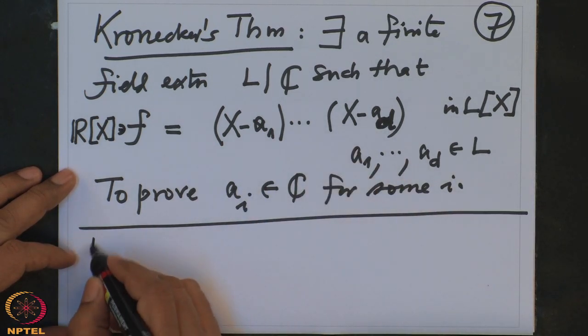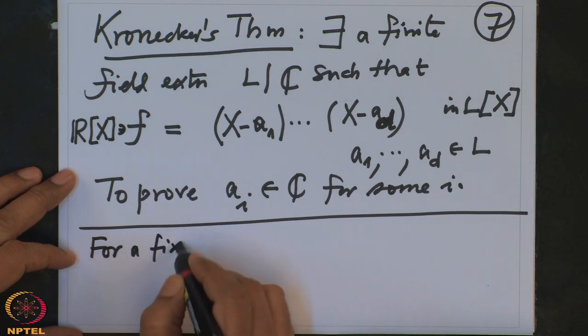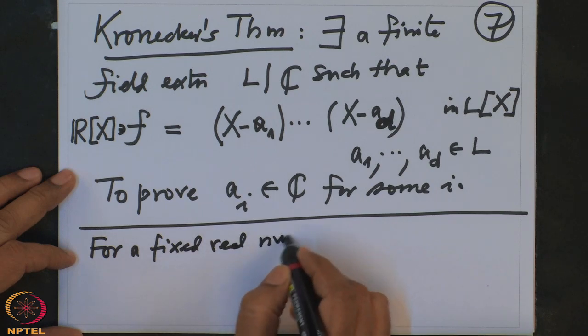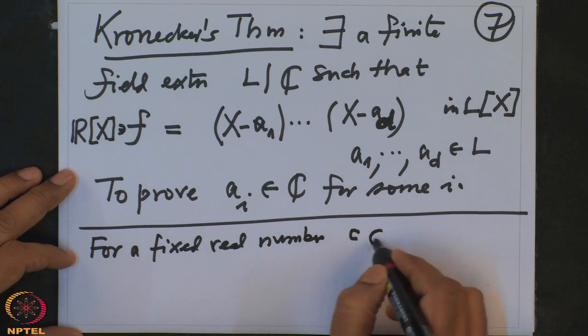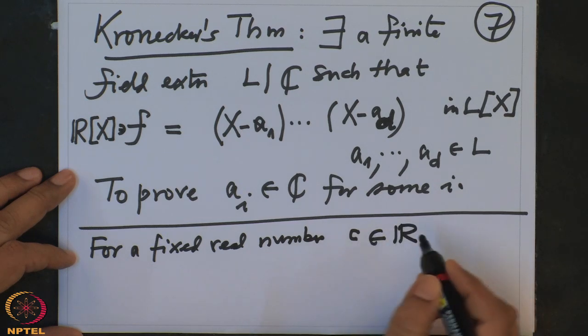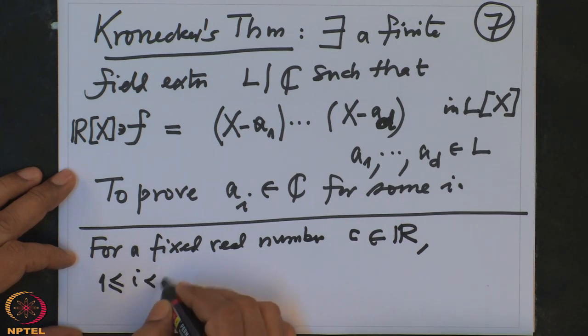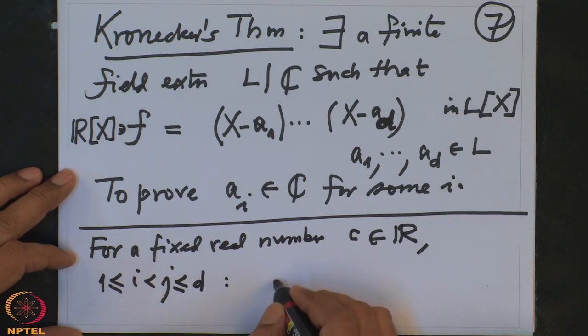Alright, so what am I going to do with this now? I am going to, for a fixed real number c in R, and any pair 1 less than or equal to i strictly less than j less than or equal to d, define b_ij.